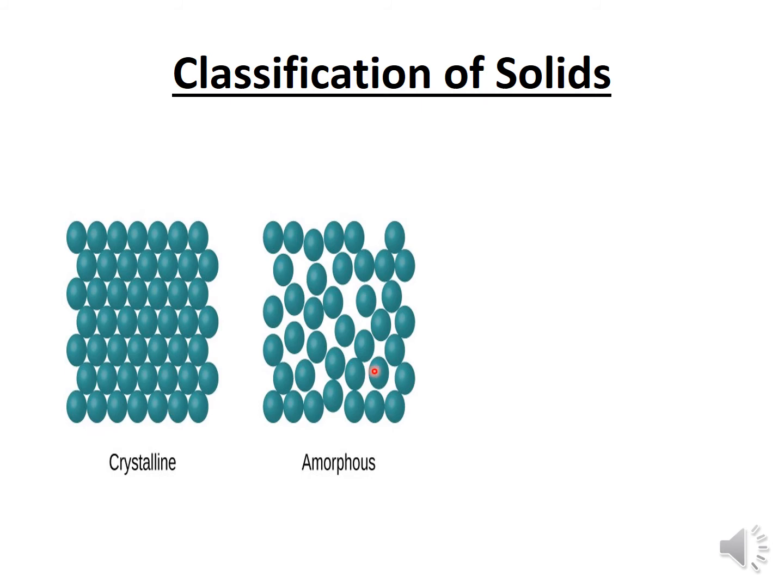But in an amorphous solid, the molecules are like students sitting at home, randomly looking here and there. Crystalline solids are called true solids. Amorphous solids are called pseudo-solids or supercooled liquids because they do not have a fixed shape or dimensions. That's why they are also called supercooled liquids.